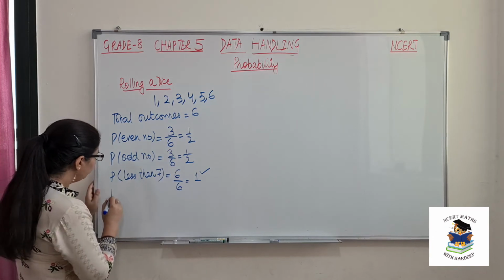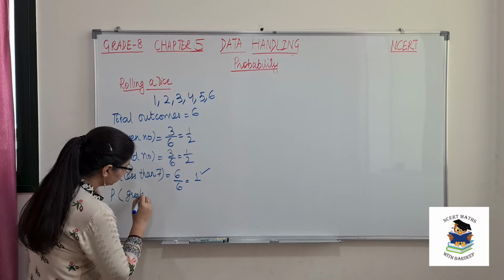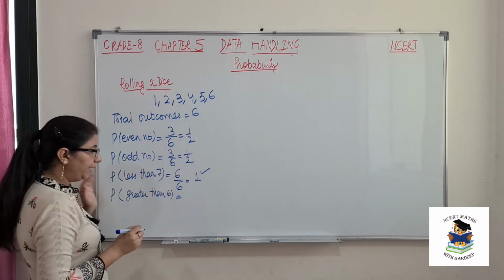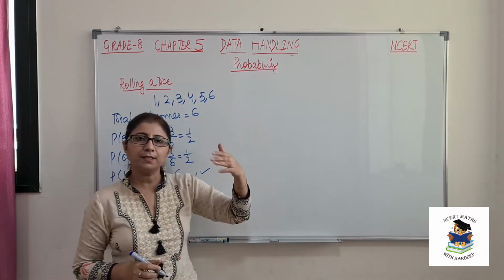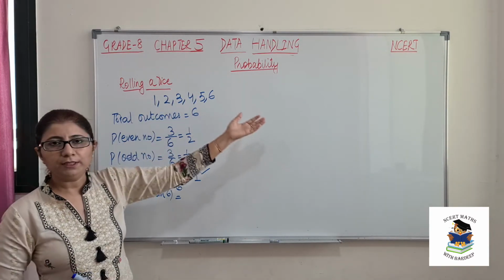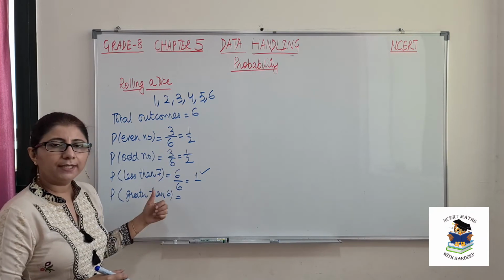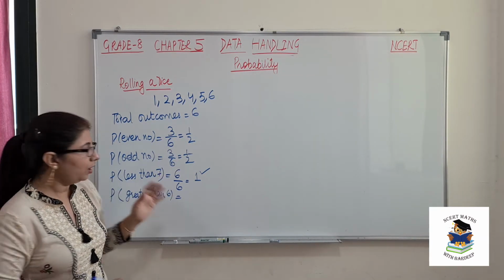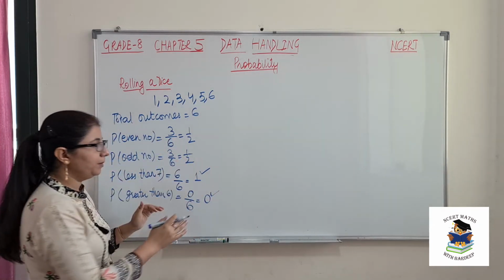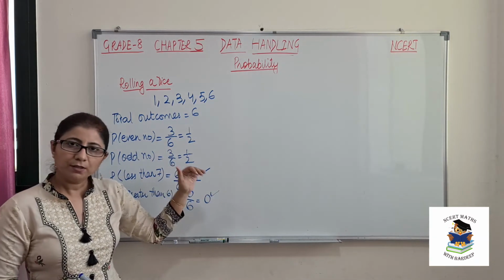So if I say what is the probability that you get a number greater than 6. So greater than 6 means beyond 6: 7, 8, 9, any number. But we know that possible outcomes are only these. So no outcome will satisfy this condition, that it should exceed 6. So 0 outcomes, that is 0 by 6, will give me 0. So minimum value of probability is always 0 and maximum is always 1.